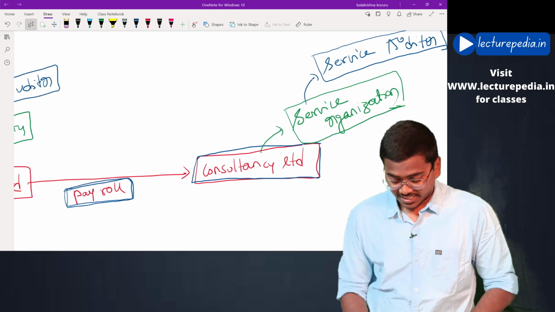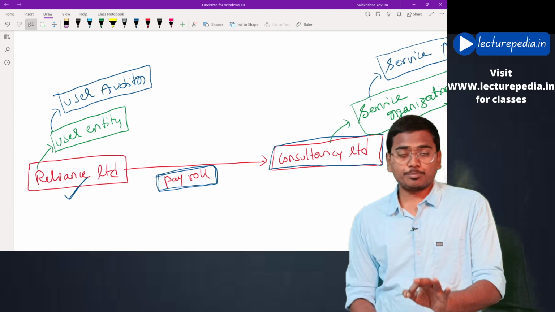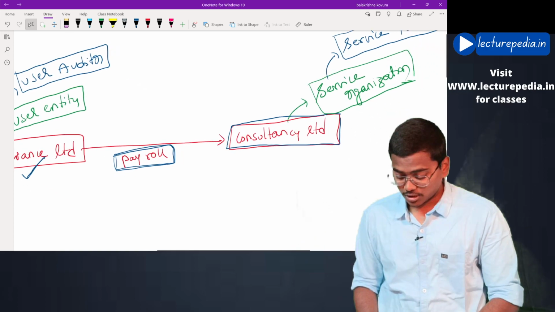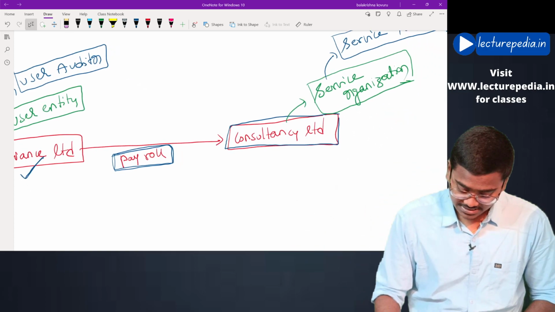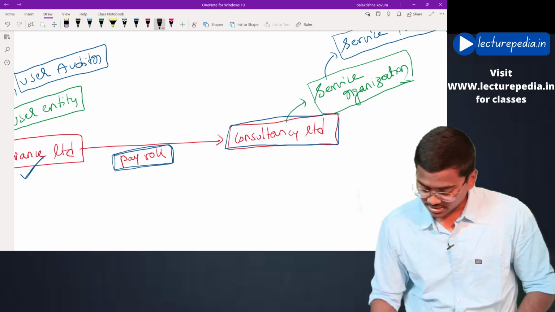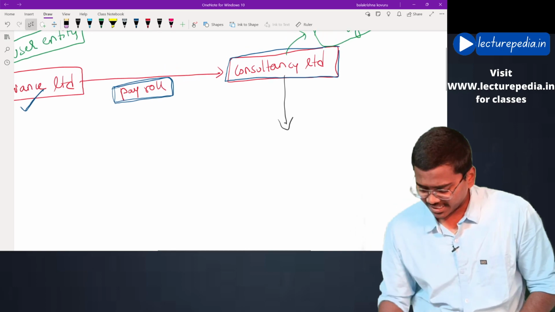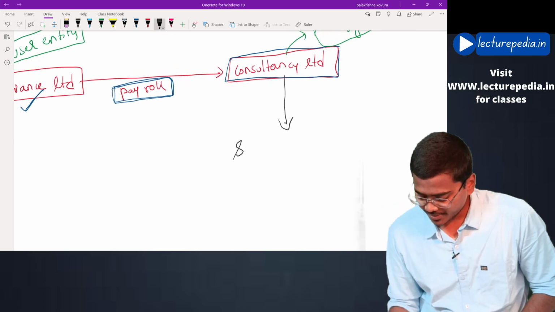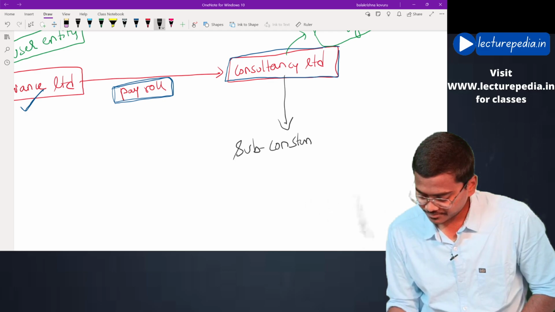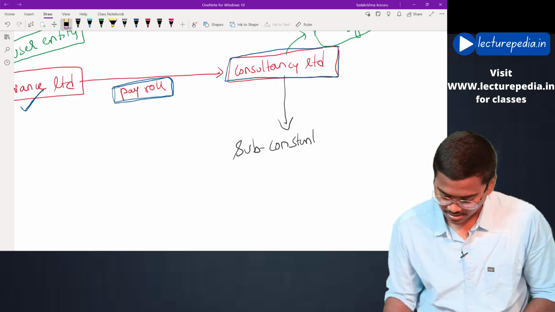Now let's say Reliance Limited has outsourced payroll transactions to Consultancy Limited, which is the service organization. Now this service organization has again outsourced some of the activities to another company by name Sub Consultancy Limited.